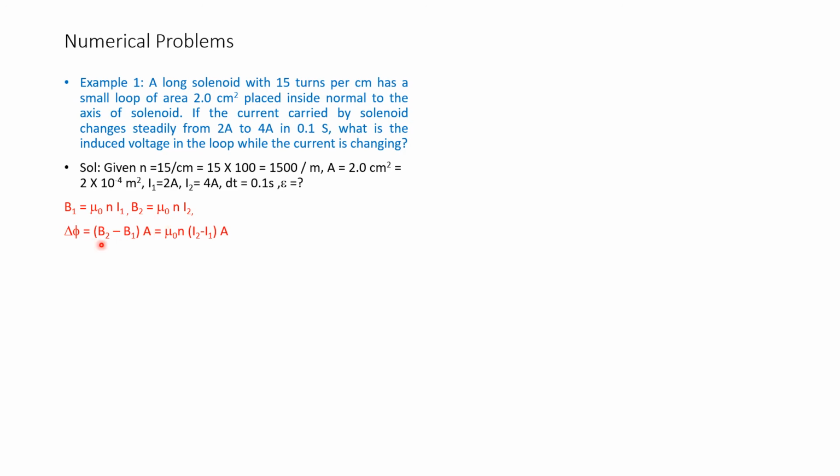Therefore, d phi is equal to B2 minus B1 into A. That is equal to mu naught into N into I2 minus I1 into A, because phi is equal to B into A. So for knowing the value of phi, we have to multiply flux density with area.